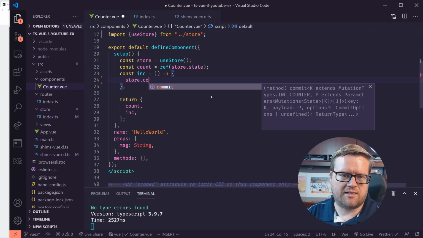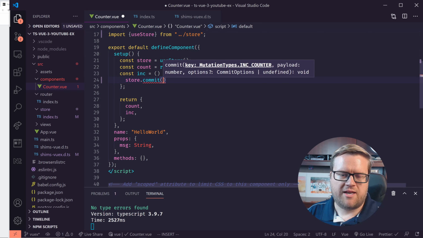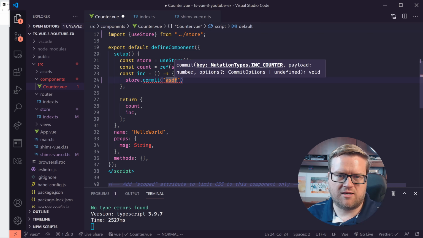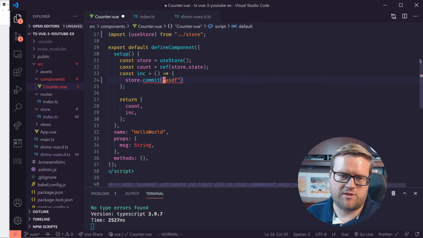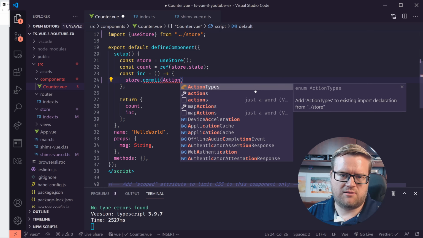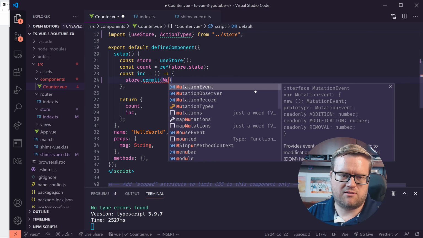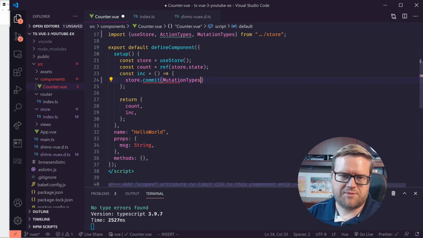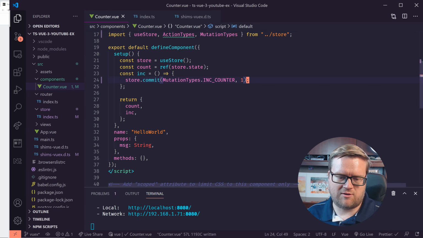So let's see here, store.commit. Now we can't just put anything in here because we have types on our commit, which is really cool. So now we know that we have to use action types. Well, this is actually a mutation, so MutationTypes.INCREMENT_COUNTER, and then whatever you want to increment it by, 1. I'm going to save it and see if it works. I don't have any errors here.